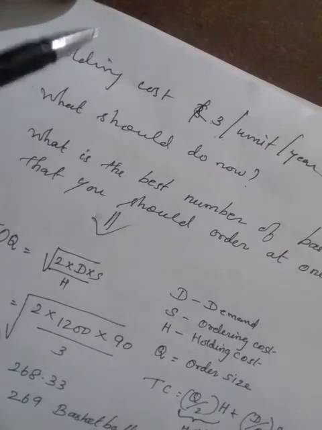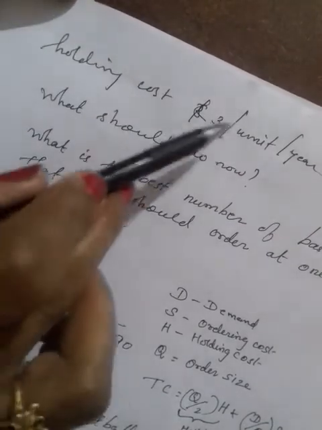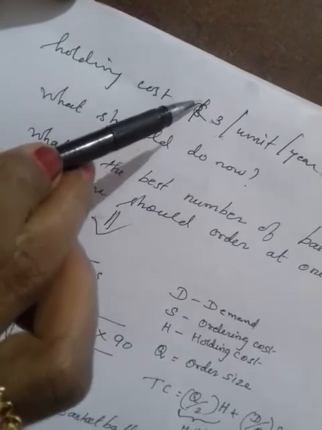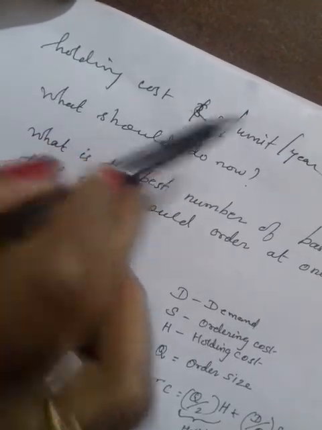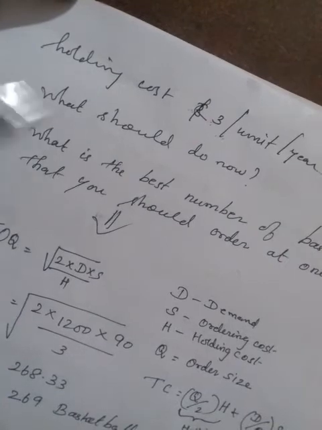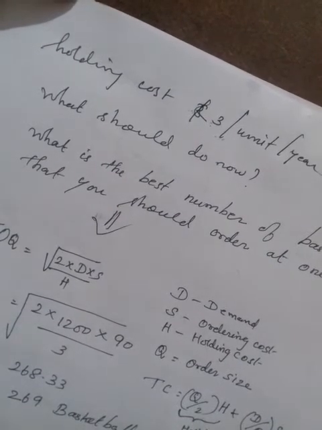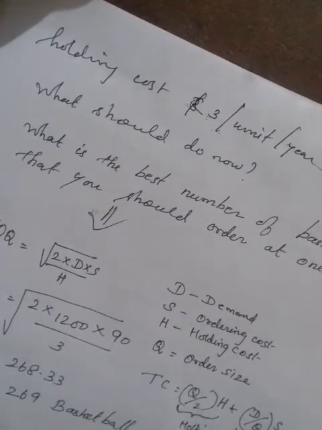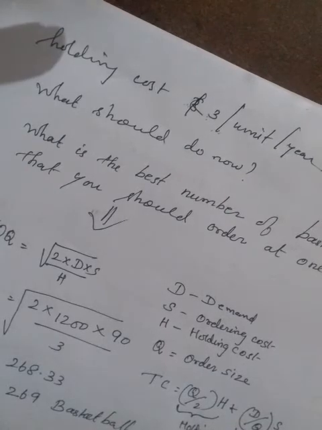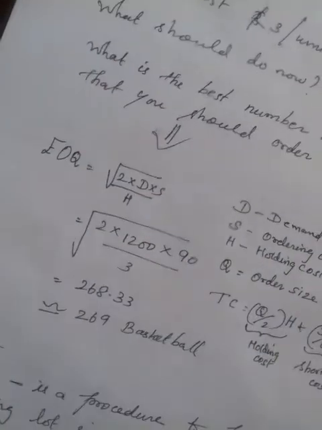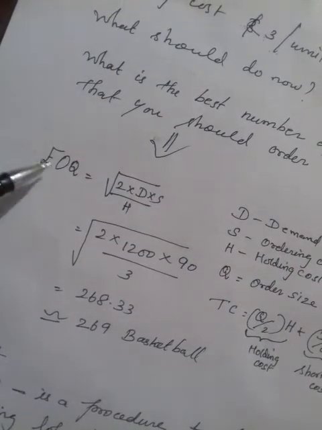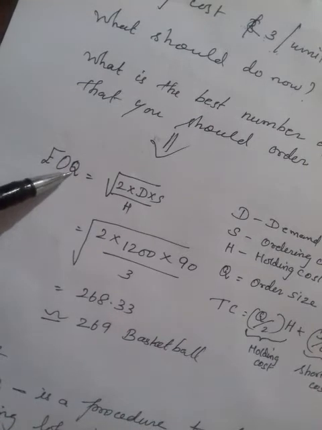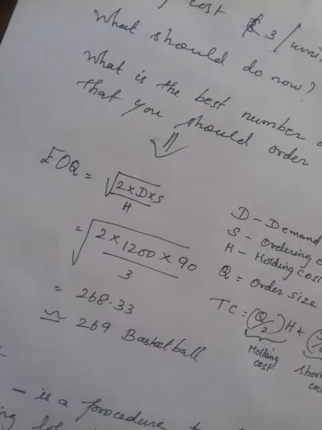But if you purchase in bulk, per unit, that warehouse owner is asking $3 per year. So what should you do now? What is the best number of basketballs that you should purchase at one time? To find that out, we have to calculate EOQ. EOQ means economic order quantity. This is applicable only to purchases in bulk.